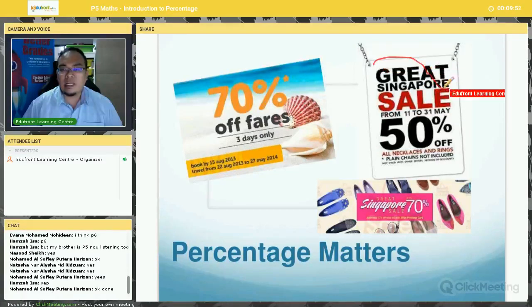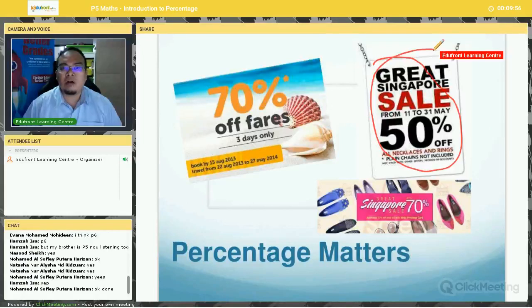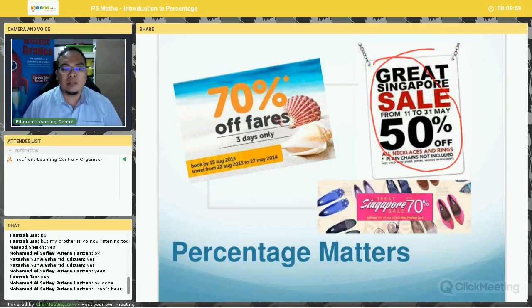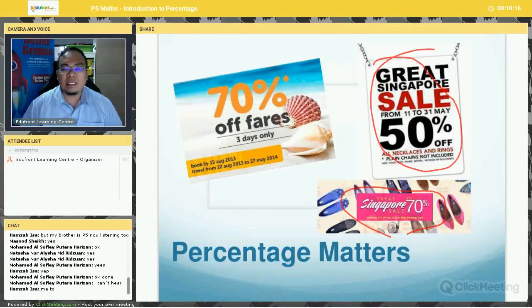Another poster, Great Singapore Sale, 50% off. If you go shopping, you will see a lot of advertisements telling you about percentage discounts. The other one is Great Singapore Sale, 70% discount. So you can see percentage is very much in daily life.